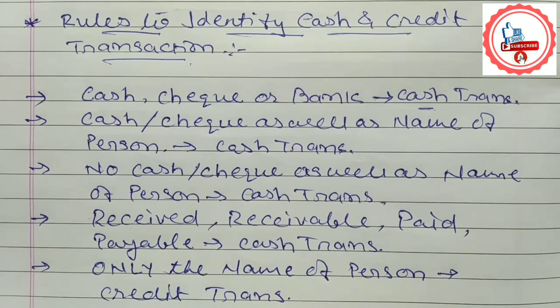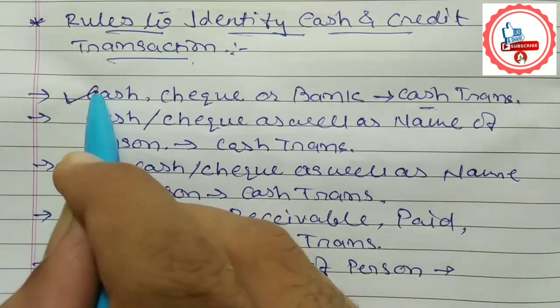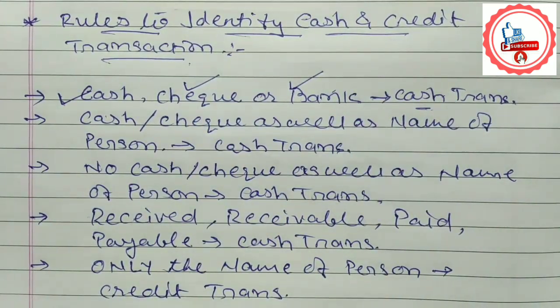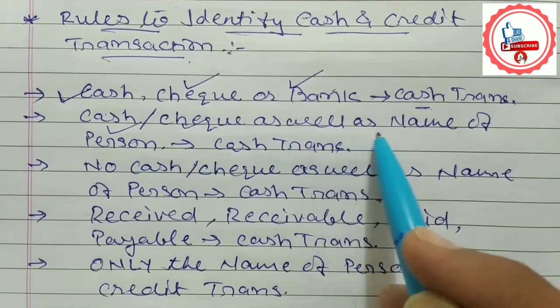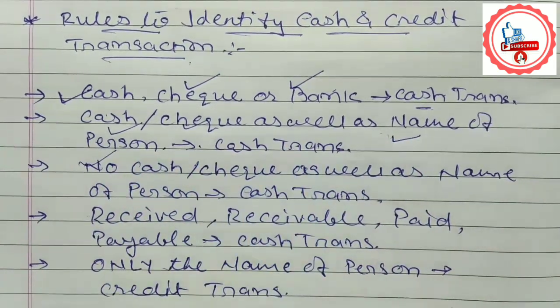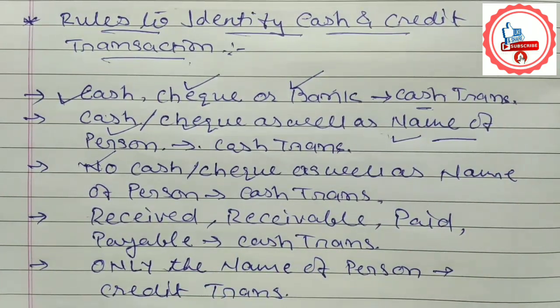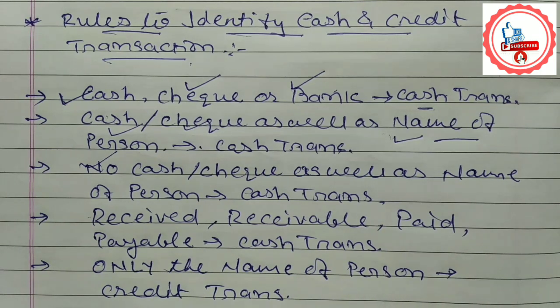We have certain rules to identify cash and credit transactions. If the transaction includes the word cash, check or bank, such a transaction is called a cash transaction. Second point, if the transaction includes the word cash, check as well as the name of any person, that is a cash transaction. Now, what is the name of a person? Any living person is called a person. At the same time, an artificial person, which has legal existence in the eyes of law, is also defined as a person.